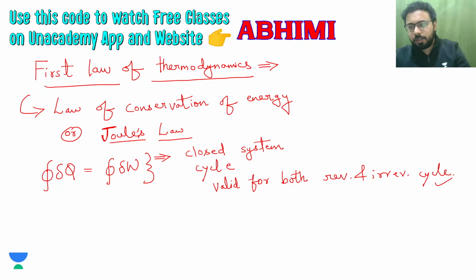And what we are going to discuss is very important because these three assumptions you have to remember. Cyclic process. So what is this equation saying?